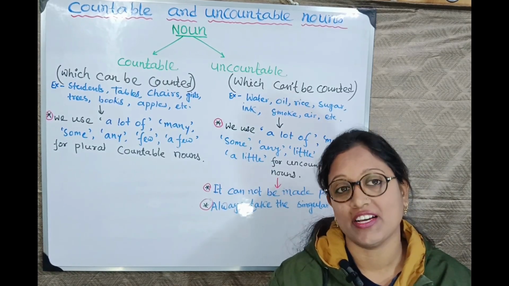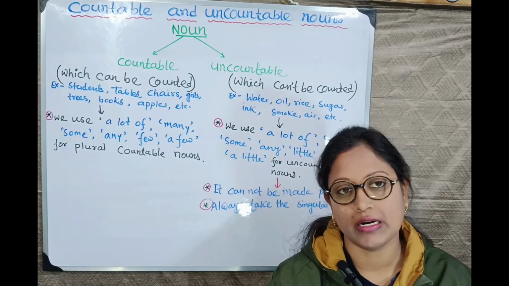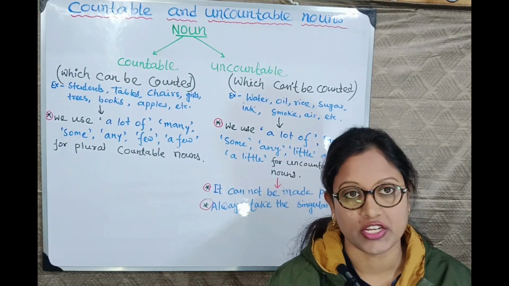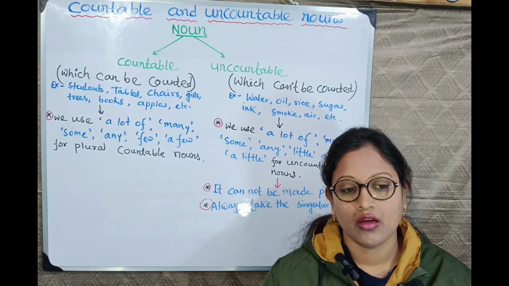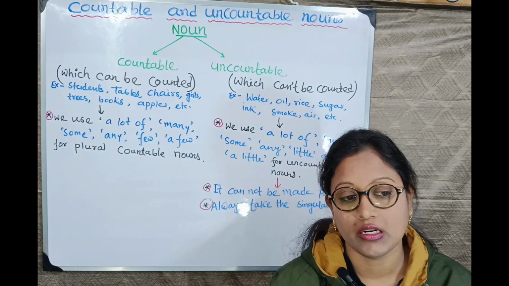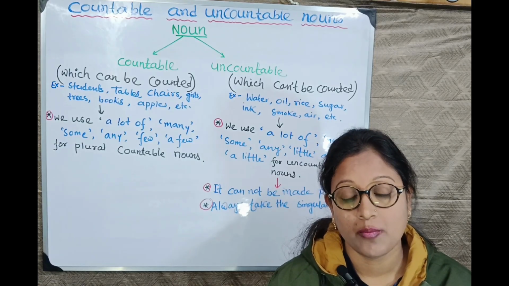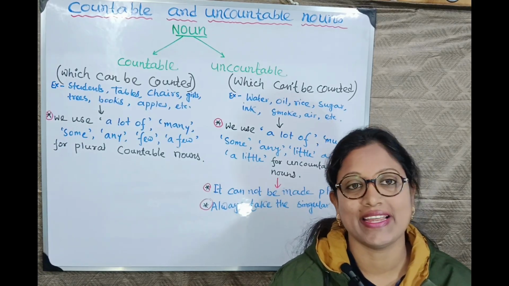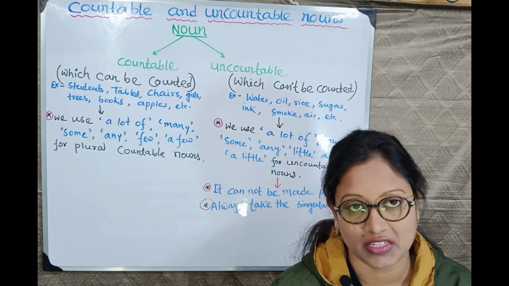So in our last video, we have learned nouns classification. There we have learned 5 kinds of nouns: proper noun, common noun, collective noun, material noun and abstract noun, right?